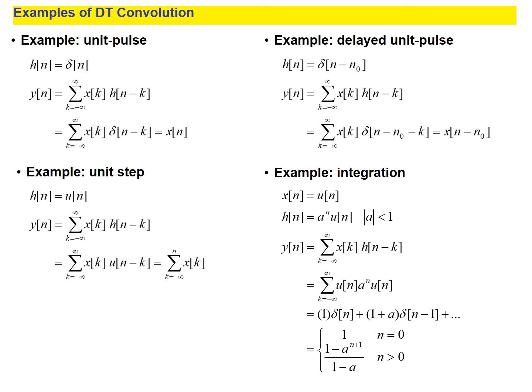Then say, for example, a raised to n u of n, then y of n is equal to sigma x of k into h of n minus k. So that is equal to u of n convolved with a raised to n u of n, which is nothing but a shifted version, that is delta of n plus a delta of n minus 1, and so on. So the resultant is equal to 1 for n equal to 0, and it is 1 minus a raised to n plus 1 divided by 1 minus a for all values of n which are greater than 0.